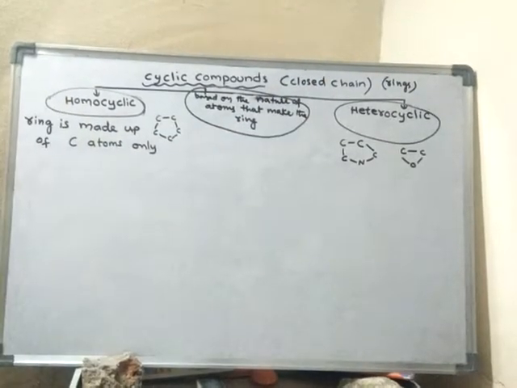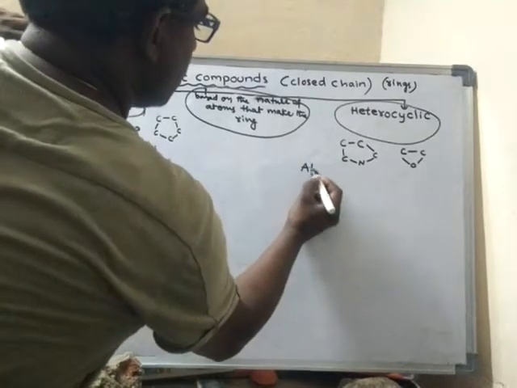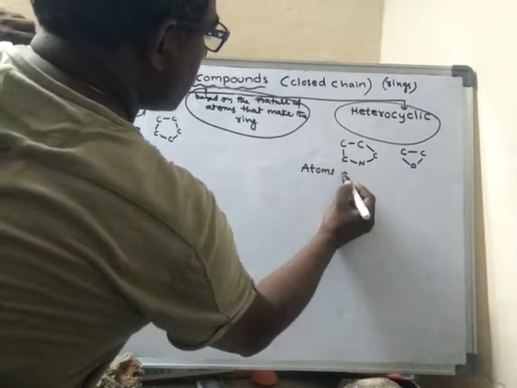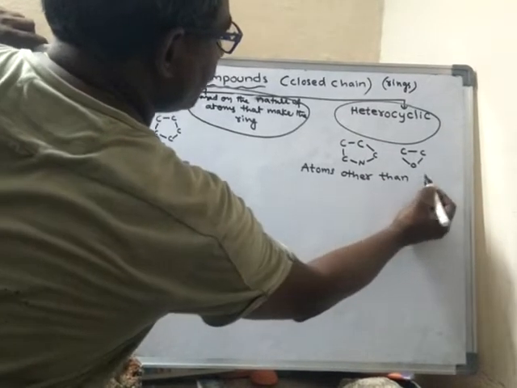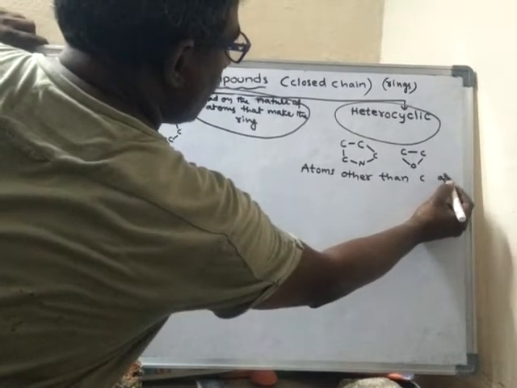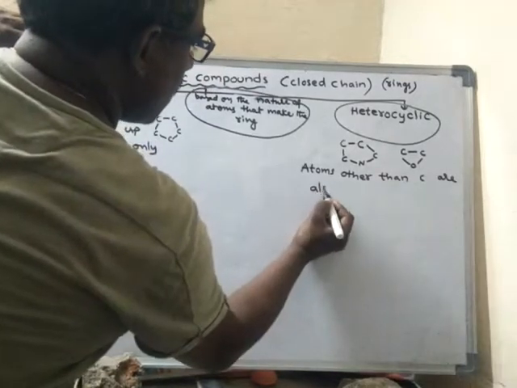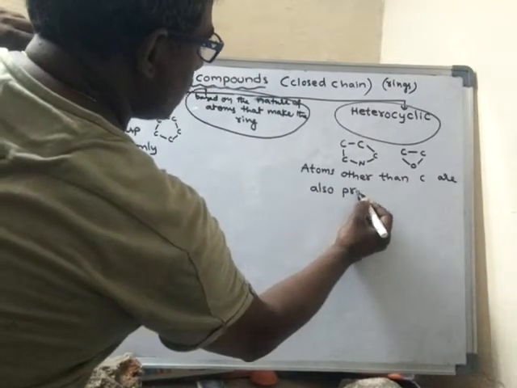Heterocyclic means atoms other than carbon are also present.